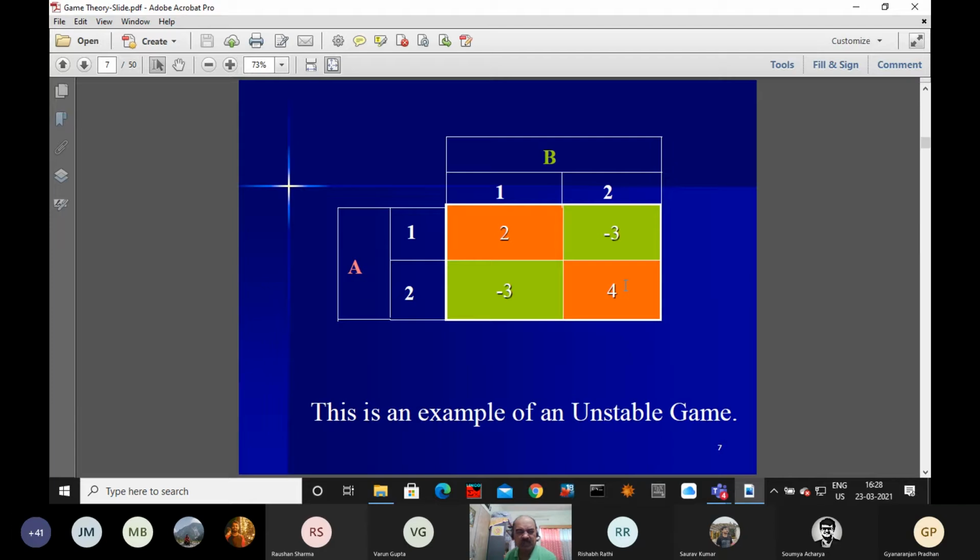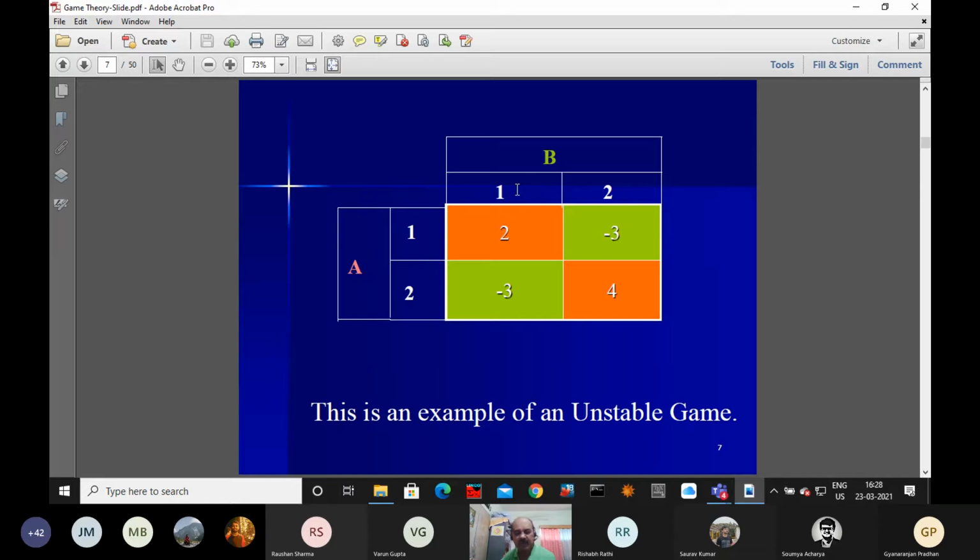With respect to the two players A and B, we have defined the probability distribution. The probability of using strategy 1 is x1, and the probability of using strategy 2 is x2, for player A.